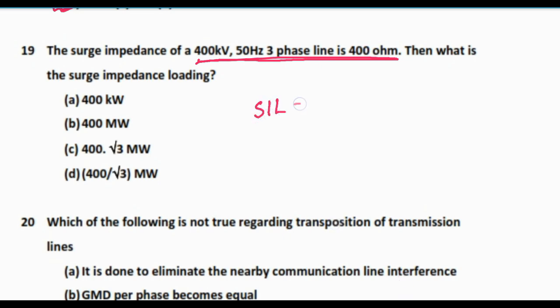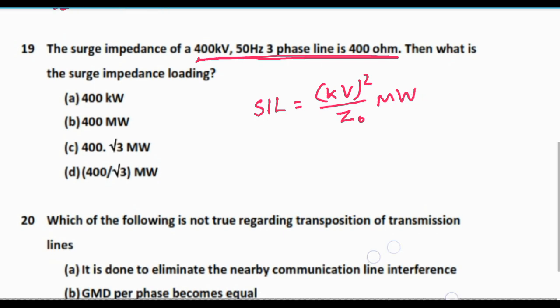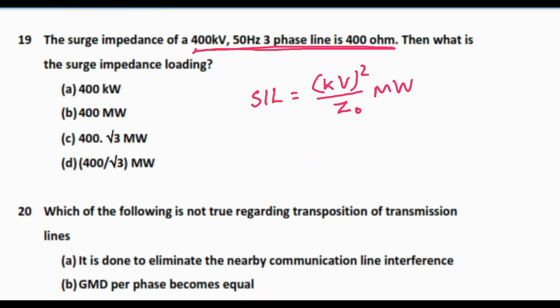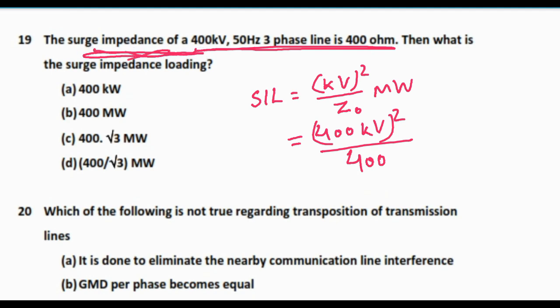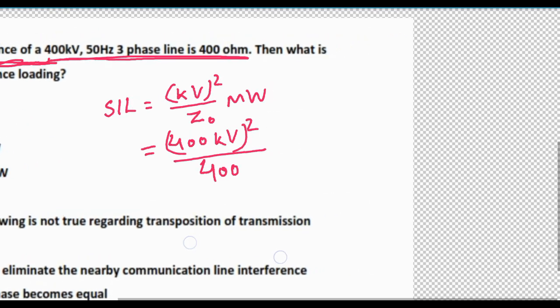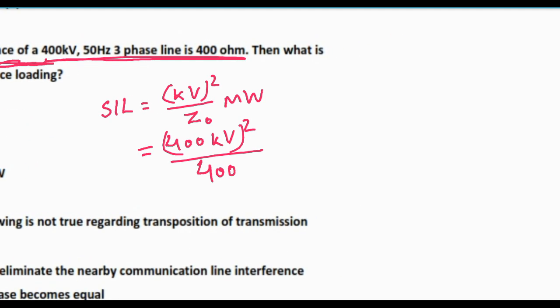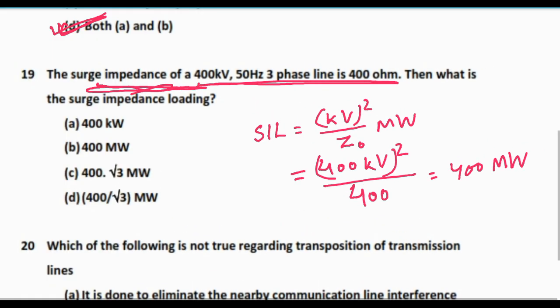Surge impedance loading is equal to kV rating squared by Z0, in megawatt. The kV rating is given to be 400 kV, squared, by Z0, which is 400 ohm, as the surge impedance is given at no load condition. So the surge impedance loading will be 400 megawatt. So the answer will be 400 megawatt.